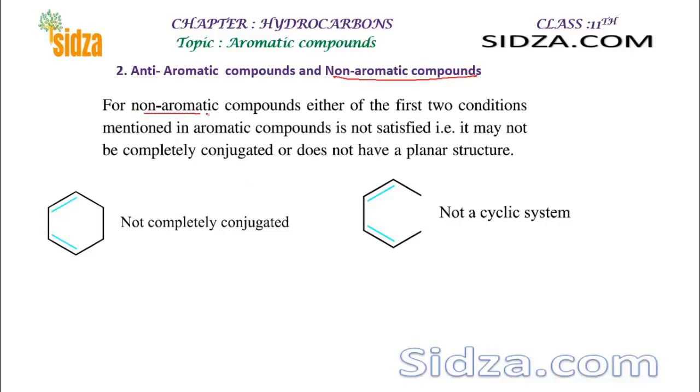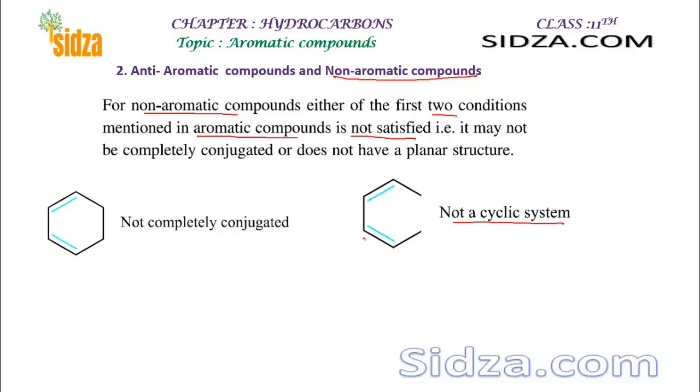For a non-aromatic compound, either of the first two conditions mentioned for aromatic compounds is not satisfied. We have learned that for a molecule to be aromatic, it should be cyclic. So if it is not cyclic, then it is non-aromatic, right?